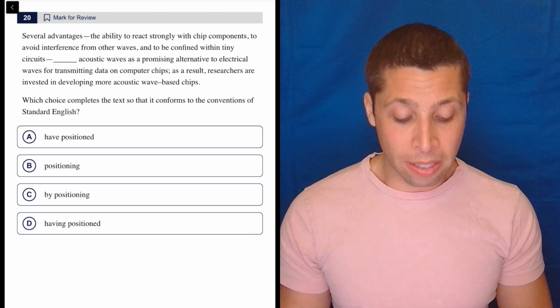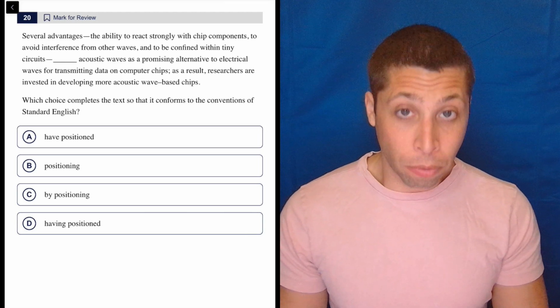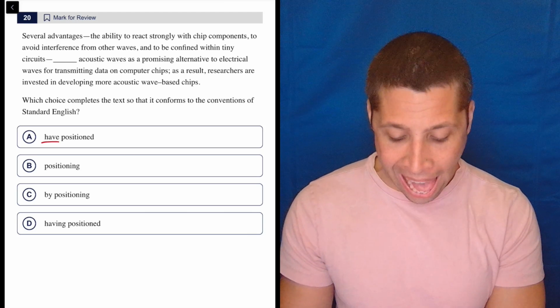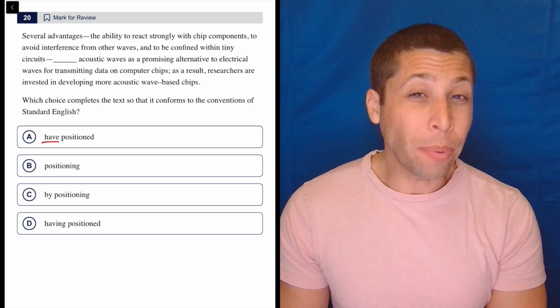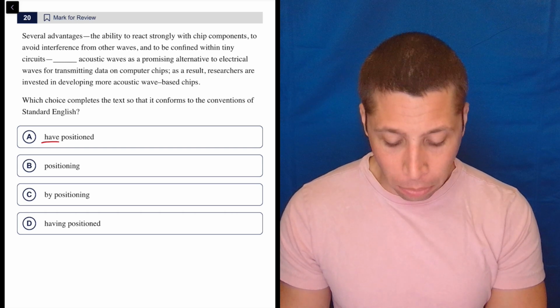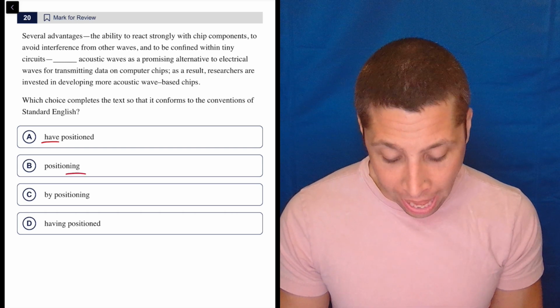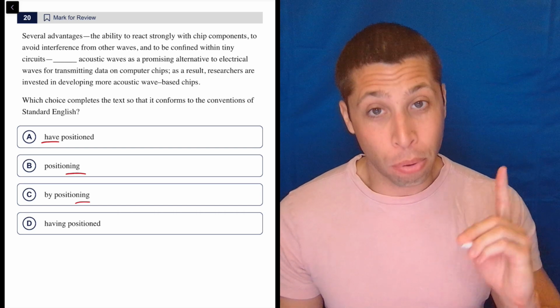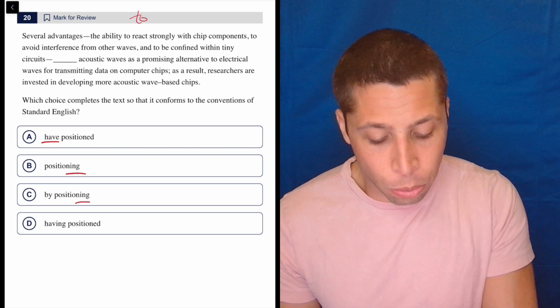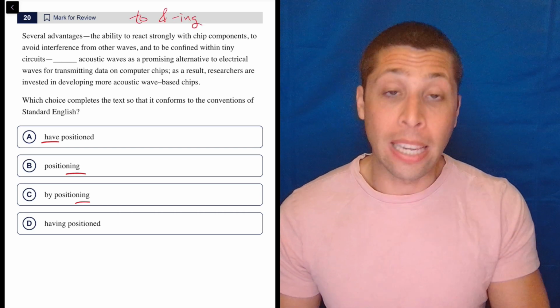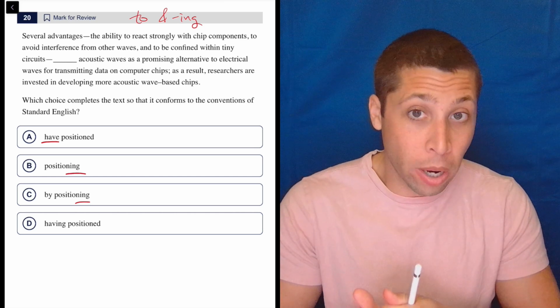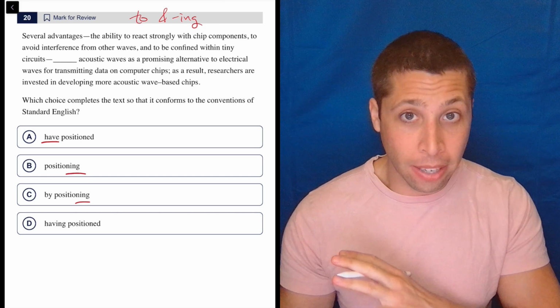My first thought was that this might be the singular and plural verb rule. We have the plural verb have. But if I look at these other choices, they really don't have that property of being singular or plural. They're just weirder versions, specifically ing versions. So this is probably the to and ing rule that I keep talking about as I go over this test. It's a weird one, but it basically just means think about sentence structure.